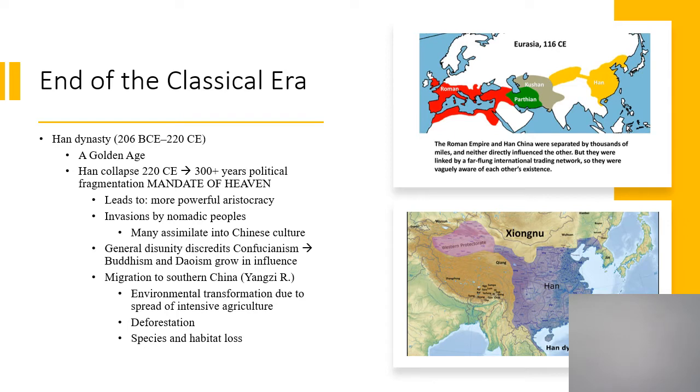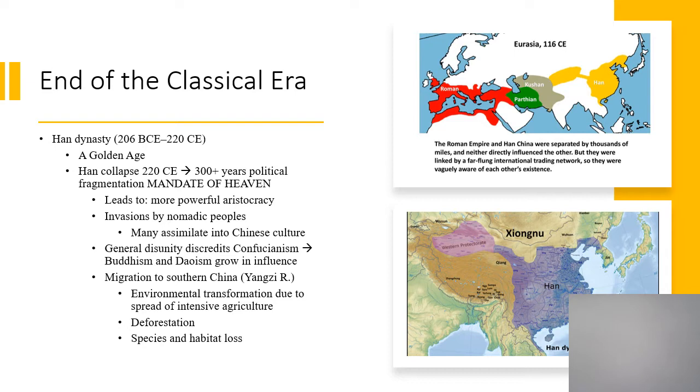Another big problem is that in the absence of an imperial army that can deal with large tribal confederations of nomads from the Asian steppe, there are a lot of other invasions during this time, and they're violent, but oftentimes these groups end up assimilating into Chinese culture and settling into the various provinces that they invade.